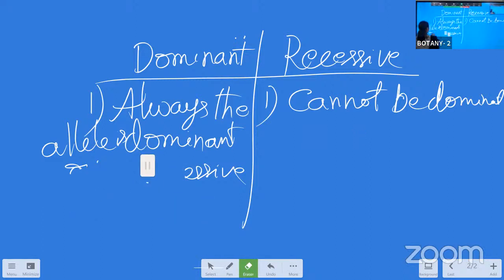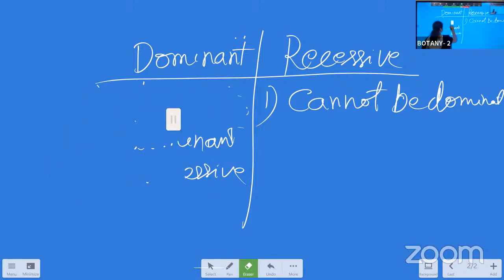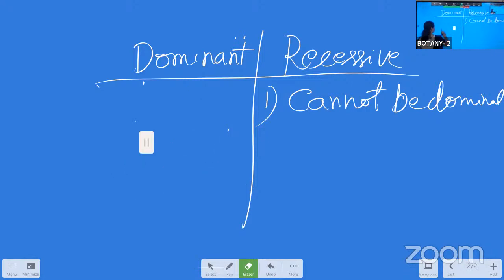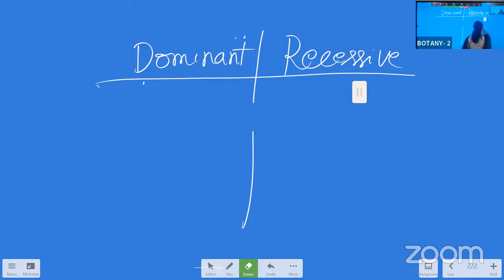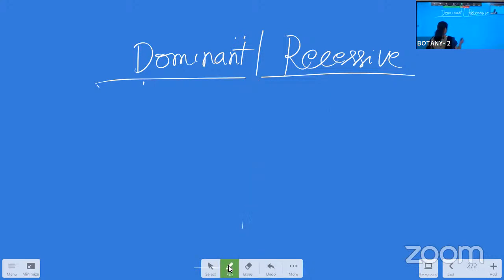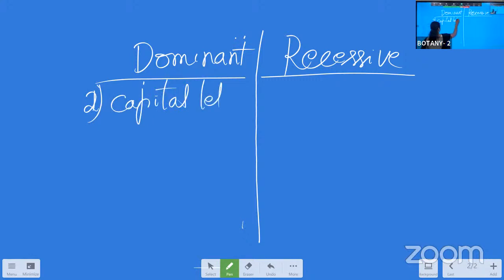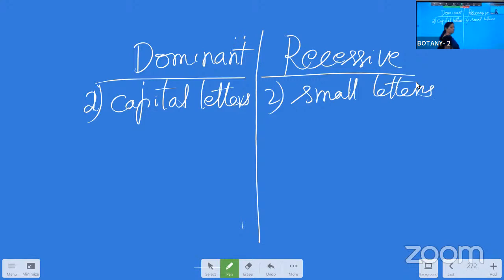Now comes the second point. Dominant characters are represented with capital letters and the recessive characters are represented with small letters. Now, the third one.